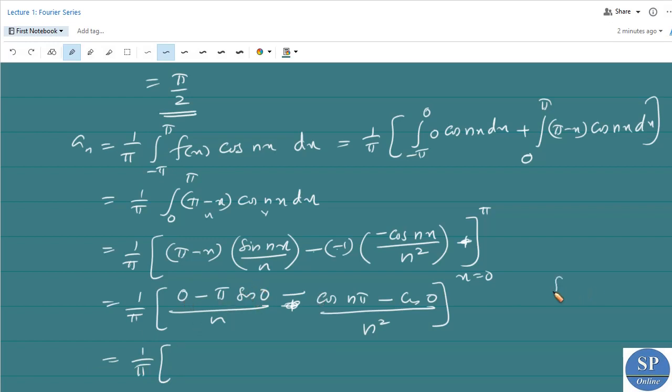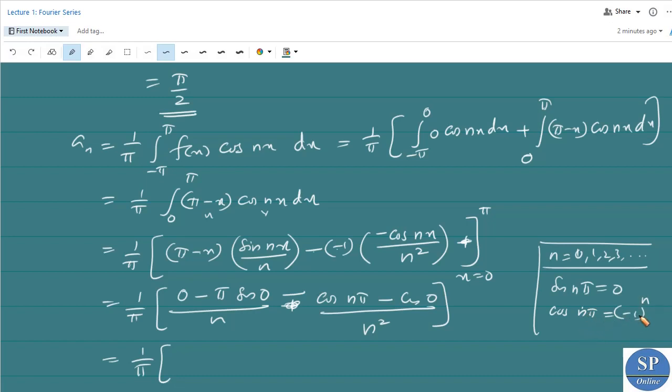We have sin n pi equal to 0 for n equal to 0, 1, 2, 3, etc., and cos n pi equal to minus 1 to the power n. That is, sin pi is 0, sin 2 pi is 0, and cos 0 is equal to minus 1 power 0, that is 1.